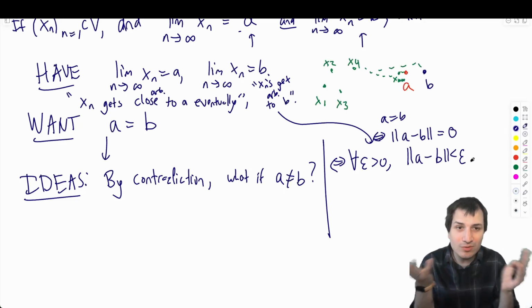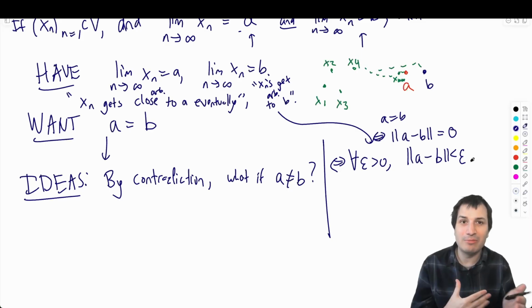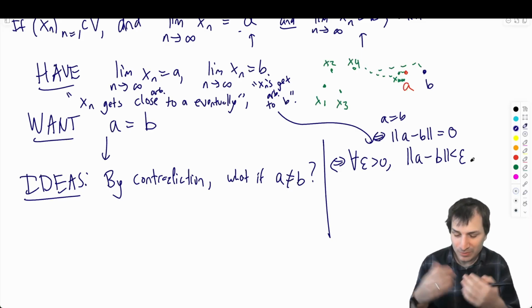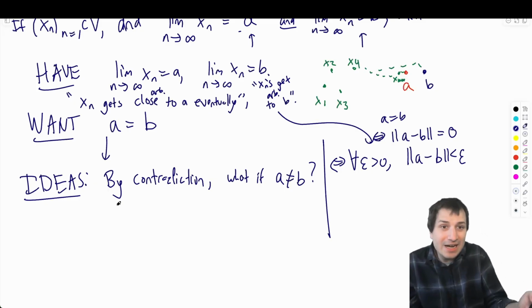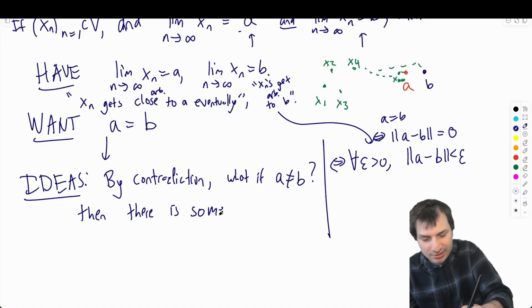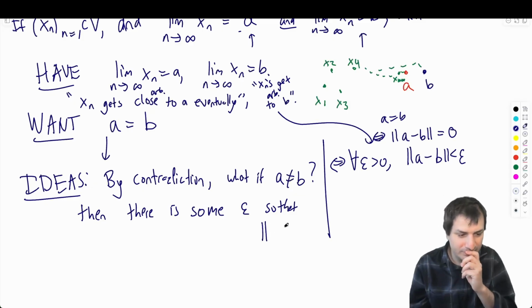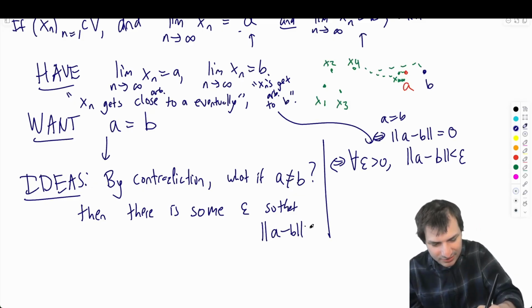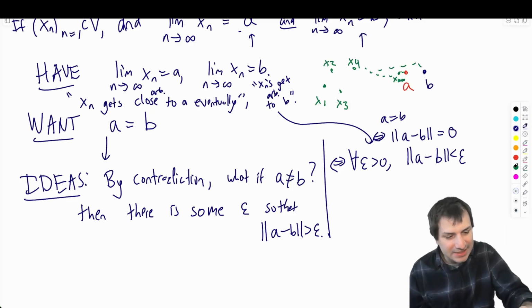And as you're thinking about the problem, you have to pick a path and try it. In this particular problem, both paths will lead you to the right answer, but I like the A is not equal to B. What if A is not equal to B? If A is not equal to B, then there is some epsilon so that the norm of A minus B is bigger than epsilon, right? It's the opposite of the thing I just said. If they're not the same, there's some distance between them.